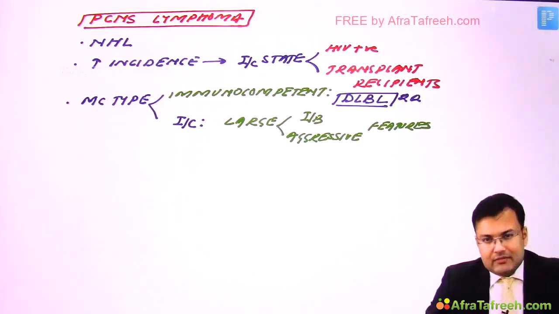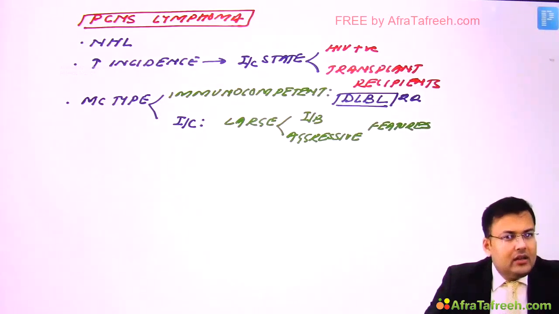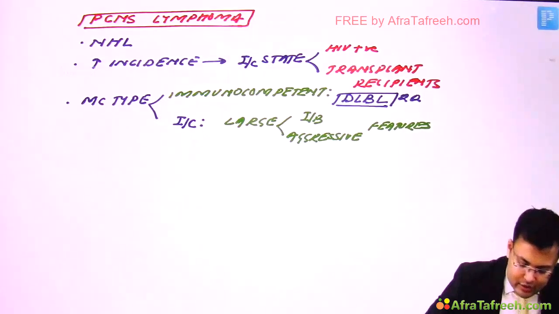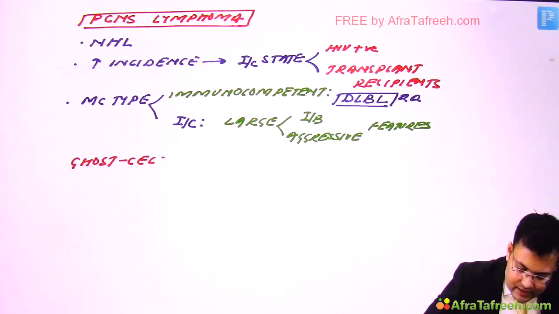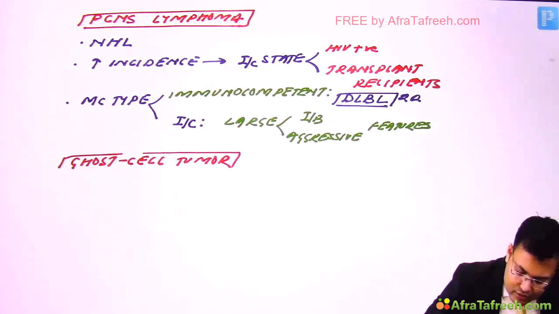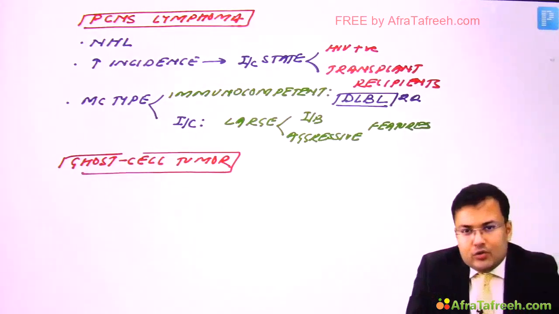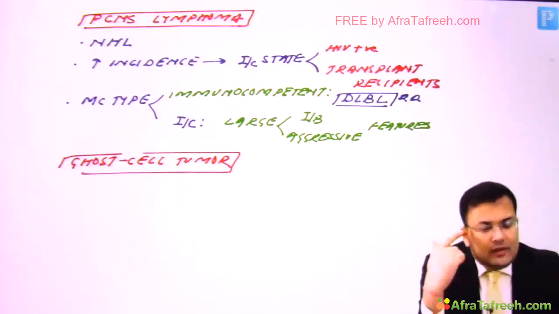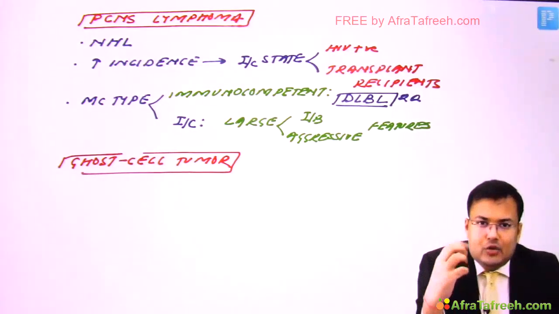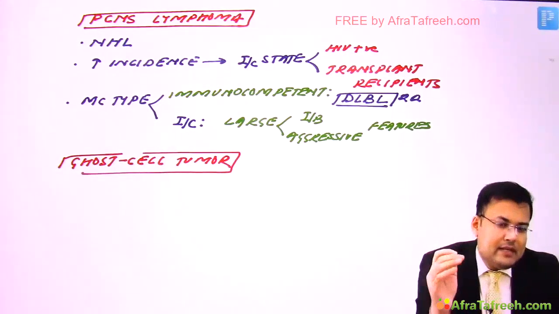There is another question which is asked. Other name of this tumor is ghost cell tumor. Clear? Now why it is known as ghost cell tumor? See the problem. Suppose we are going to investigate this patient, we have to perform the CT of brain to assess whether this patient is having primary CNS lymphoma or not.